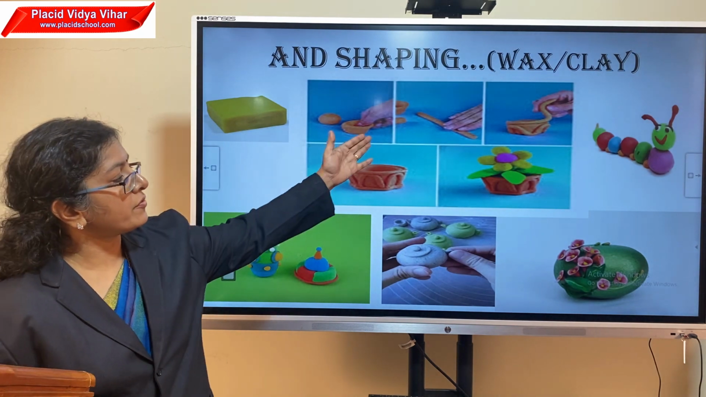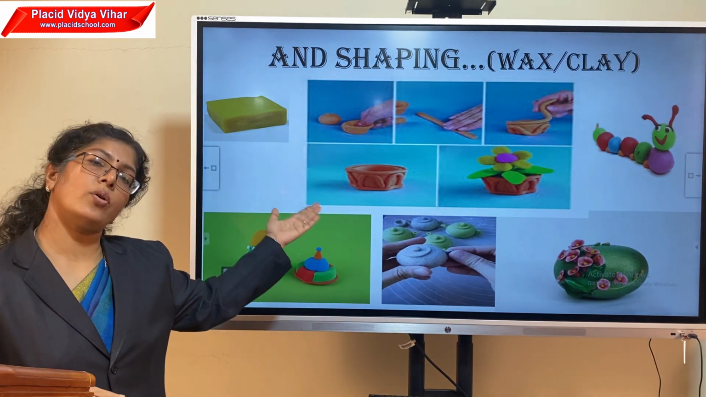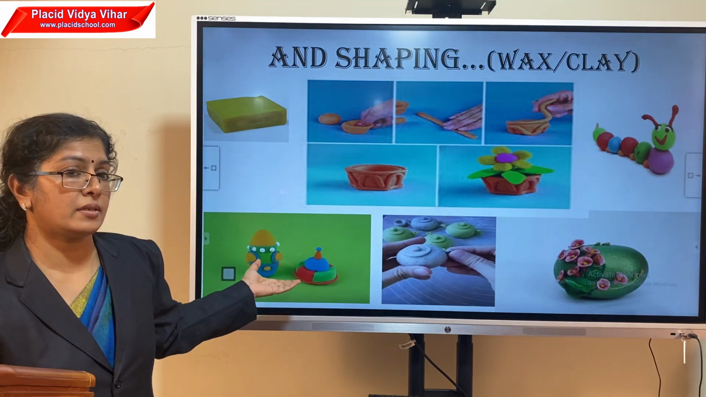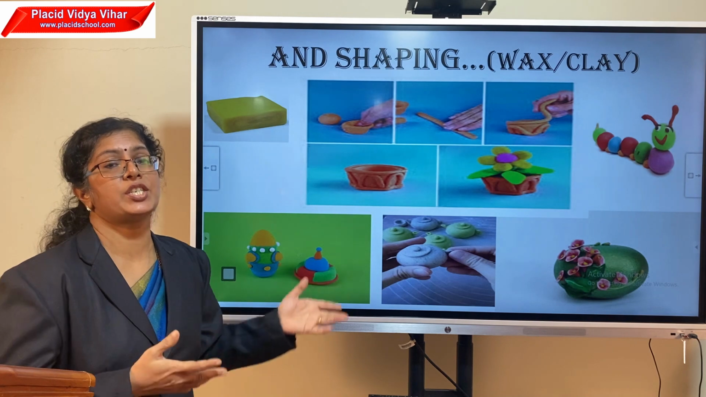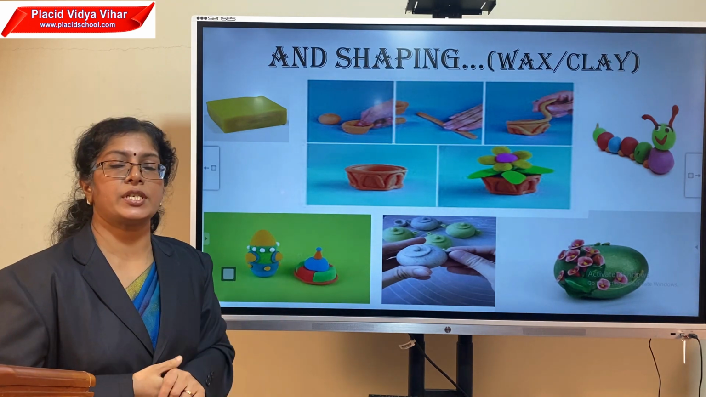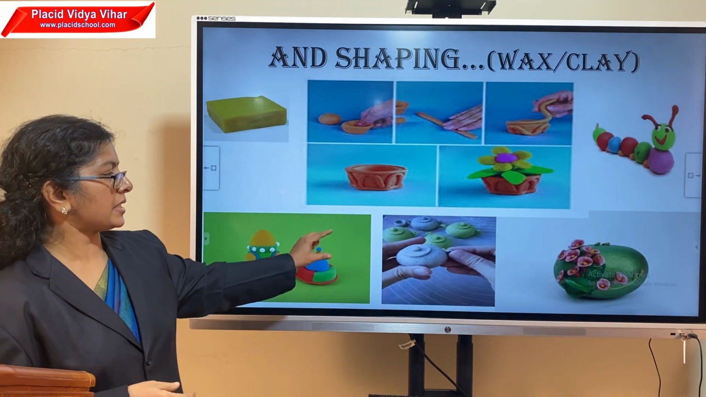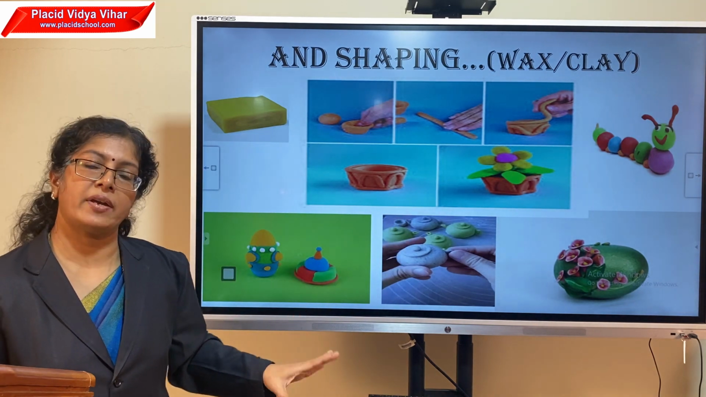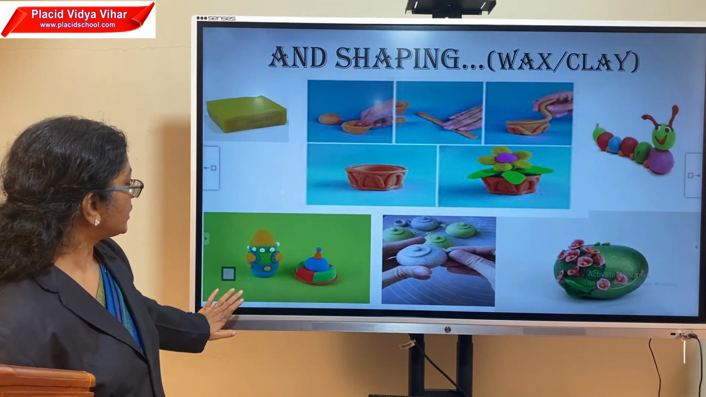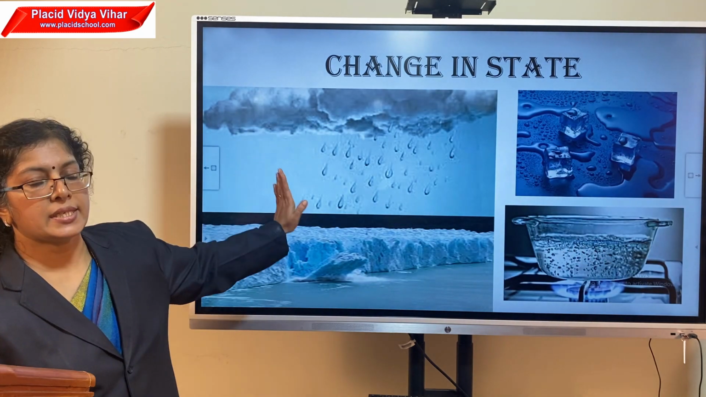You may make different shapes using wax or clay. It is an interesting act for you to make different shapes using wax. You are changing shapes only, making different shapes of objects only, but the substance is the same. Quality does not change when you make changes in the shape.